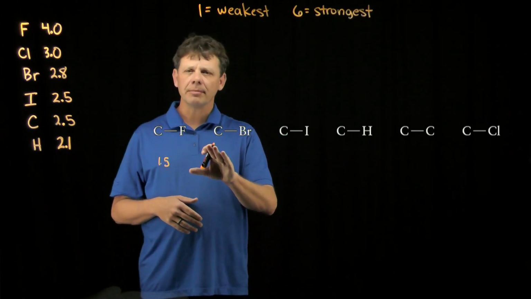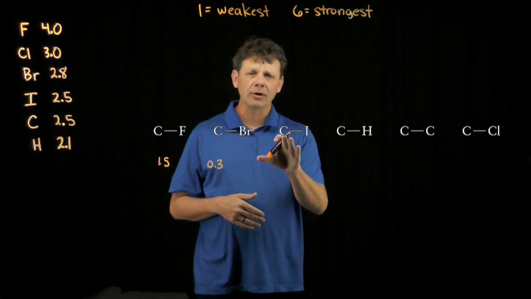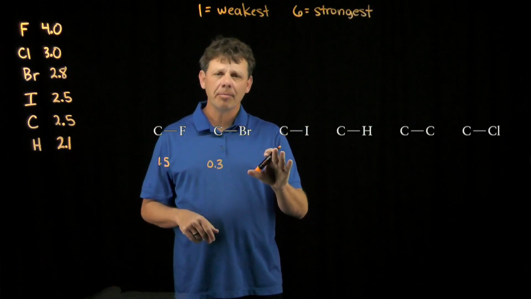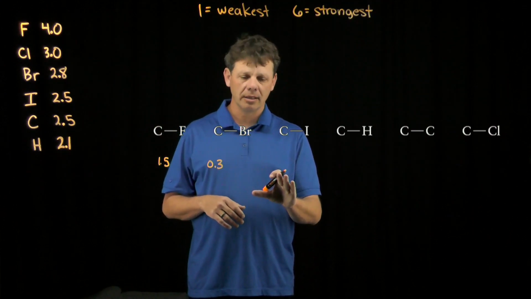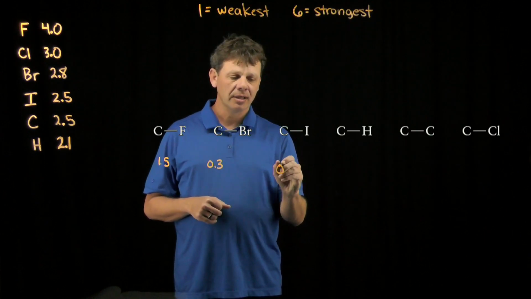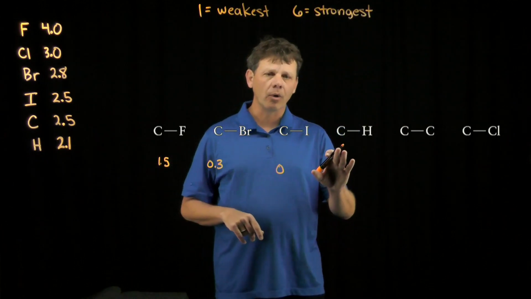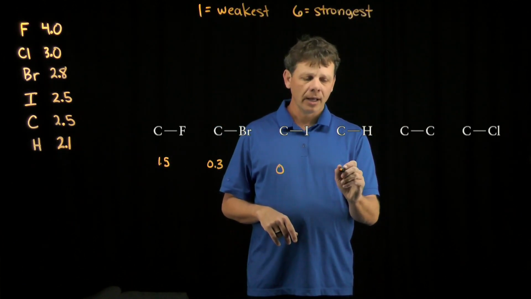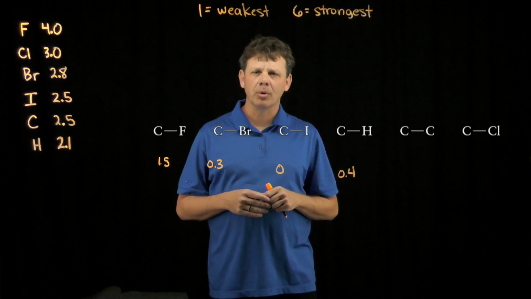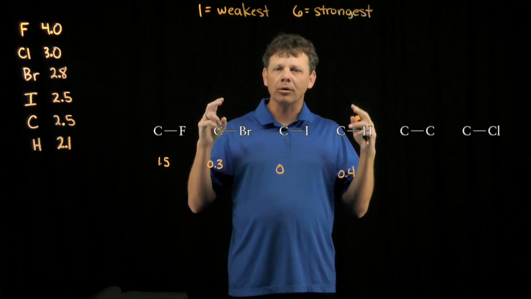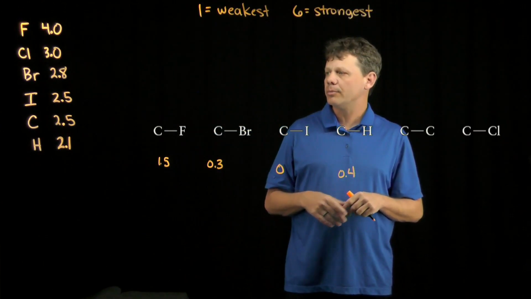If we do the same thing for carbon and bromine, we've got 2.8 and 2.5. That difference is going to be 0.3. Carbon and iodine have the same Pauling electronegativity value. So even though iodine is a halogen, it's actually a non-polar bond in terms of these Pauling electronegativity values, the difference being 0. The carbon-hydrogen is going to be a difference of 2.5 and 2.1, and so this difference is 0.4 in terms of the bond dipole of the carbon-hydrogen. We don't usually think of that as a polar bond, and it's not really a polar bond, but it's certainly not purely covalent like the carbon-iodine and carbon-carbon ones would be.